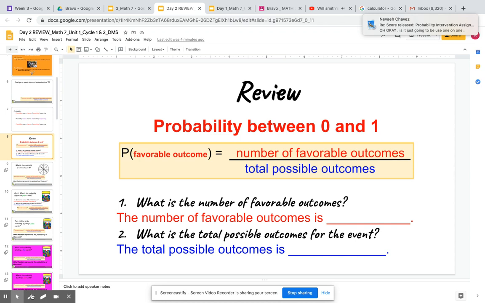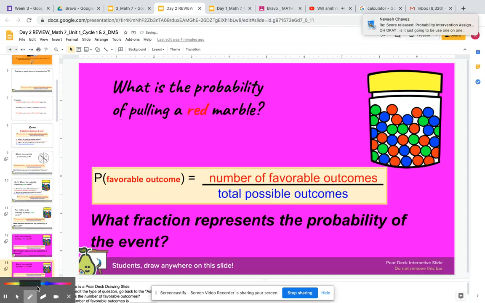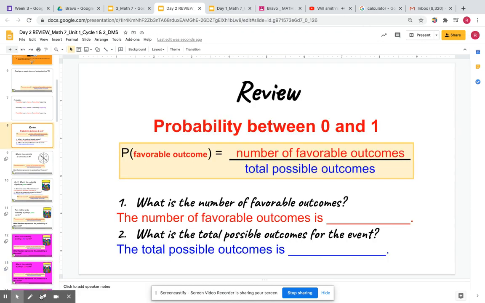Let me go back and repeat that really quick. The probability of a favorable outcome is equal to the number of favorable outcomes divided by the total possible outcomes. Okay, that's the equation.